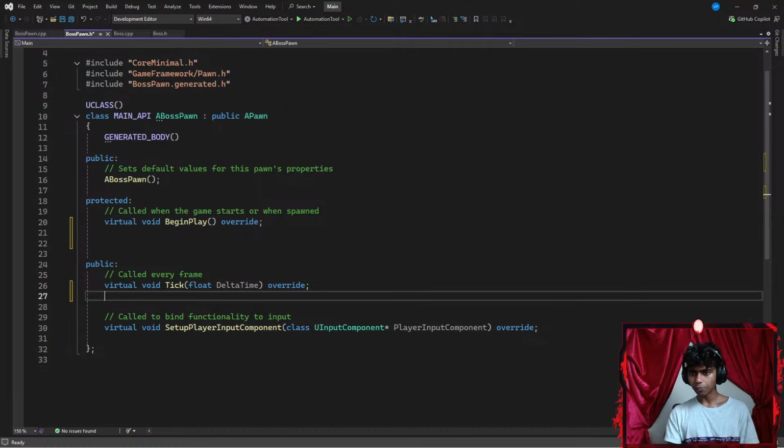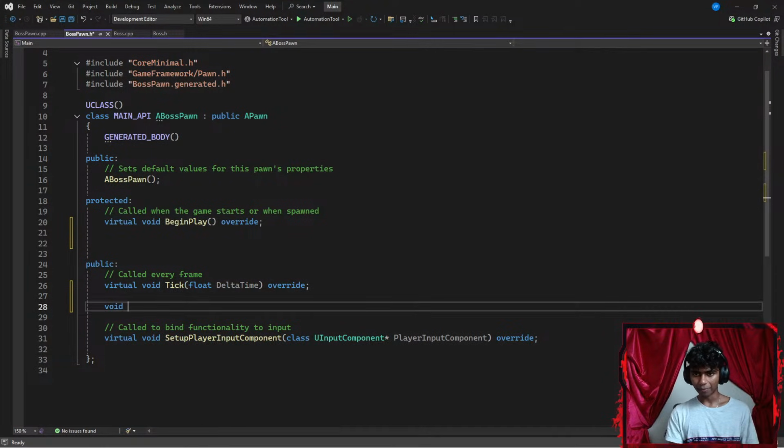So firstly, in my boss pawn, I'm going to go ahead and create a void method called something like move forward.